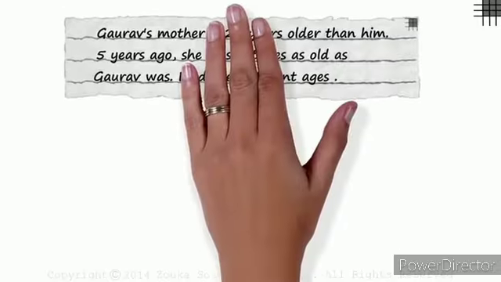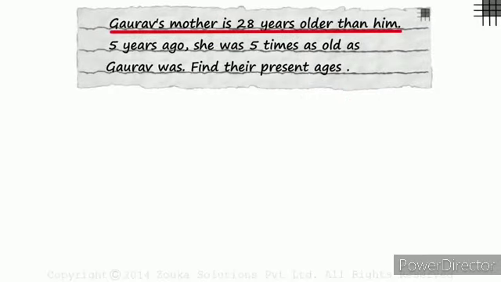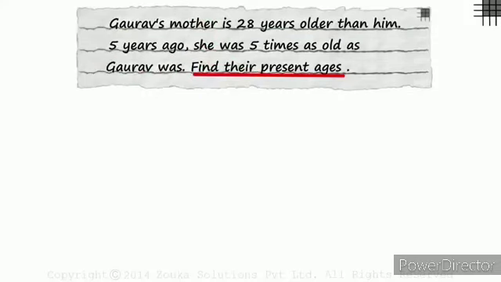Word problems based on age are pretty common in competitive exams. Look at this one. Gaurav's mother is 28 years older than him. And then we have been given a condition which was true 5 years ago. And we have been asked to find their present age.